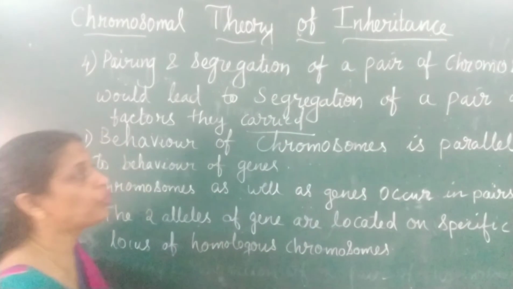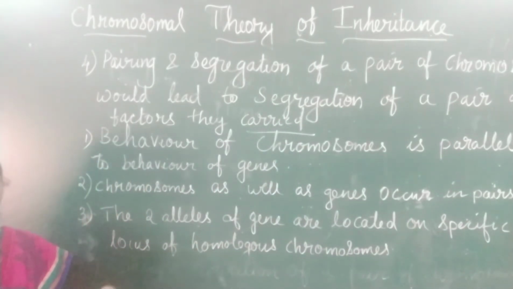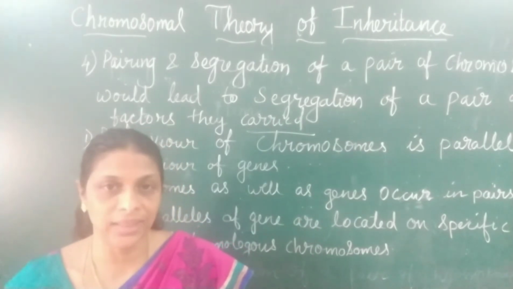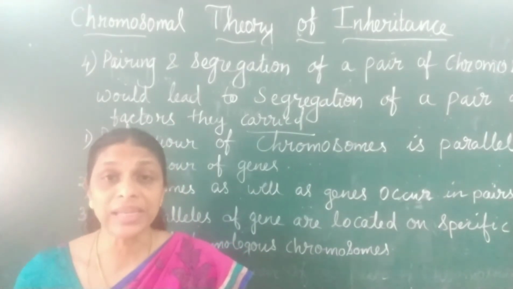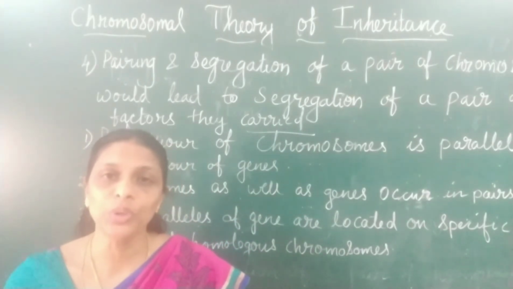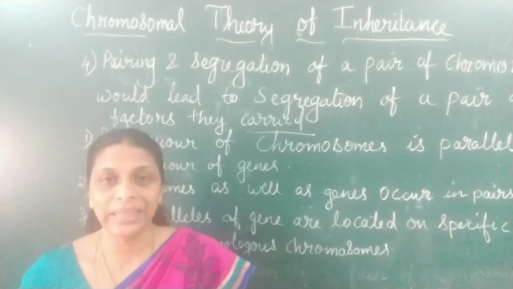So these are the four assumptions which the two famous biologists, Theodore Boveri and Walter Sutton, proposed after studying the behavior of chromosomes, how the chromosomes move during cell division.